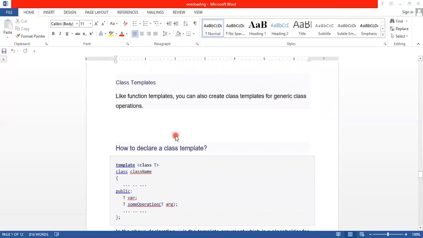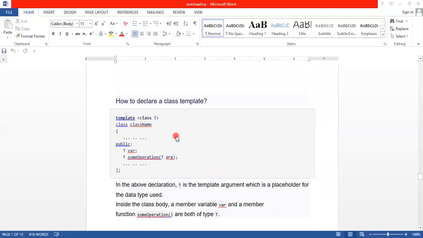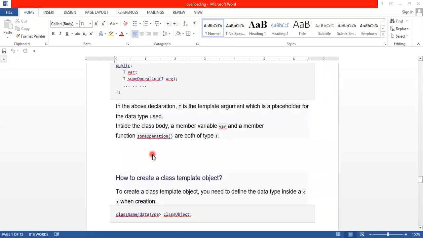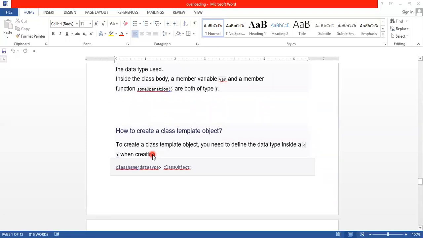Next one is a class template. Like a function template, we can also define a class template. A class template can be defined the same way as a function template. Here we specify it is a class. So template class T, then class name, then definitions. Here data members and member functions are defined by this T. So how to create a class template object?